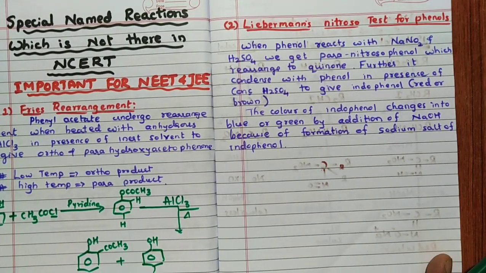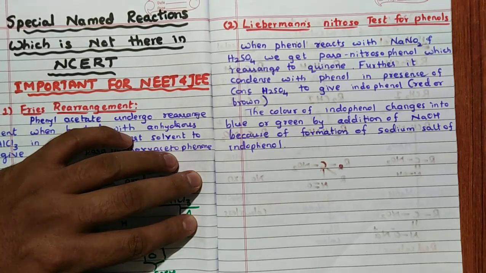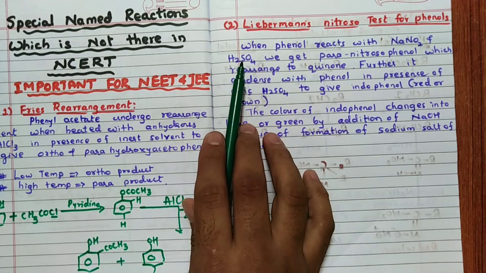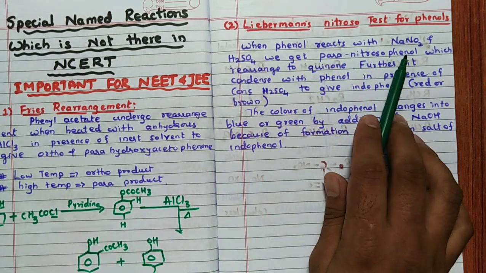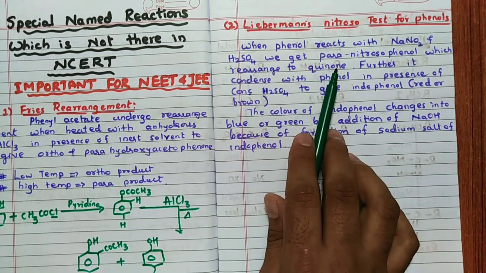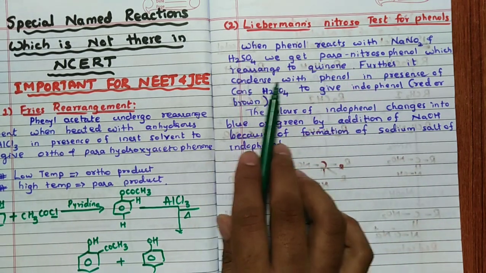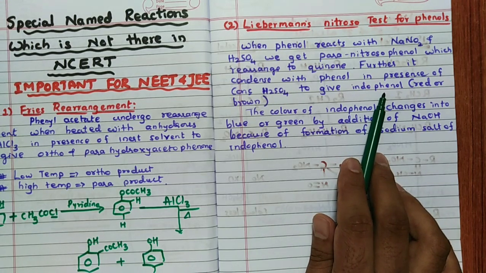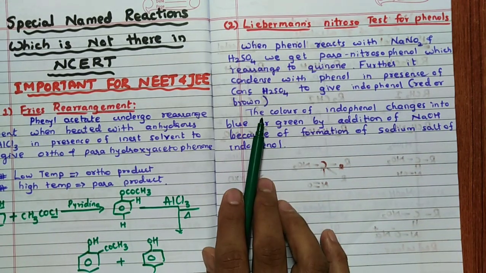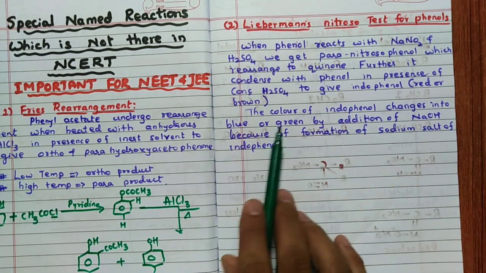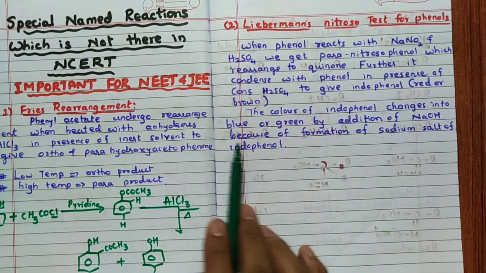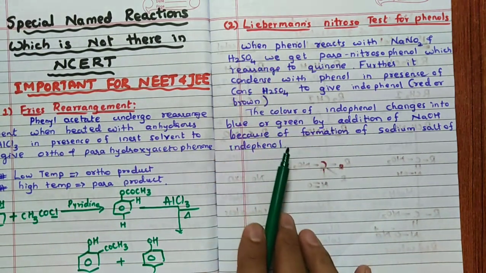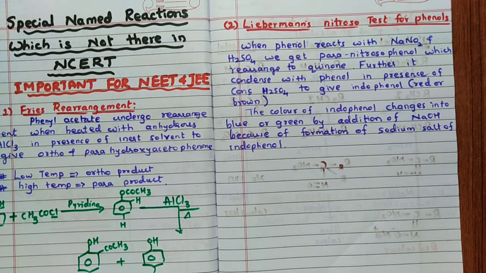Yes, next we will move to the Liebermann's nitroso test for phenol. Remember, this test is used for identification of phenol. So in this case what happens is, when phenol reacts with NaNO2 and H2SO4, we get para-nitrosophenol which rearranges to form quinone. Further, that quinone condenses with phenol in presence of concentrated sulfuric acid to give indophenol. Indophenol color is red or brown. That color of indophenol changes to blue or green by the addition of NaOH because of formation of the sodium salt of indophenol. So understand this, read this once, then I will give you the reaction.